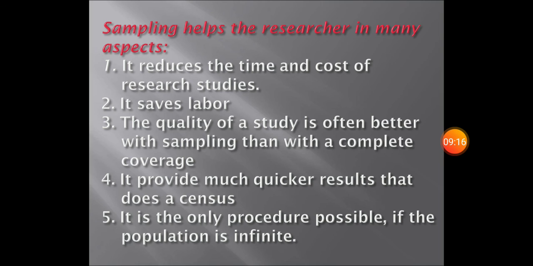And we have one more term in sampling, which we call sampling criteria. Sampling criteria means you need to have a set of criteria of how you will include or exclude subjects in the accessible population so that you can select them or exclude them. So this is what we call sampling criteria. Inclusion criteria and exclusion criteria are there. So this is the introduction part of sampling. Thank you.